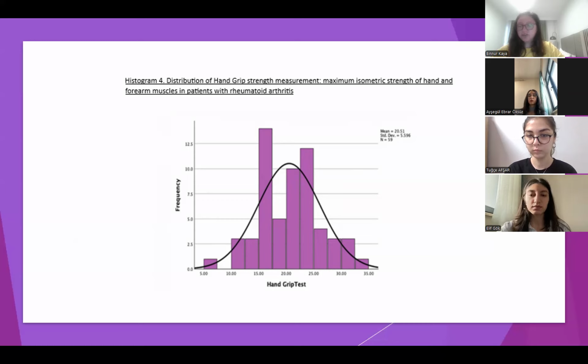The concentration of values in the moderate range suggests that many patients retain a functional level of muscle strength. However, the presence of individuals at the lower end of the distribution highlights a subgroup with diminished strength, which may warrant further clinical attention. This variation underscores the importance of routine muscle strength assessment and the potential need for targeted intervention in patients with reduced hand grip strength.